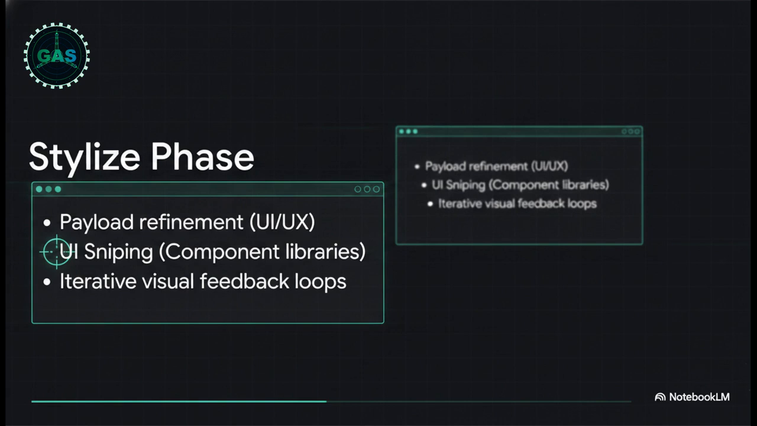But the real secret weapon here is something called UI sniping. This is a super clever trick where you go to component libraries like 21st or CodePen, find these gorgeous pre-built design components, and just instruct your AI to adapt that specific code into your app's front end. Literally eliminates hours of tweaking CSS, and it makes a complete novice look like a pro designer in minutes.